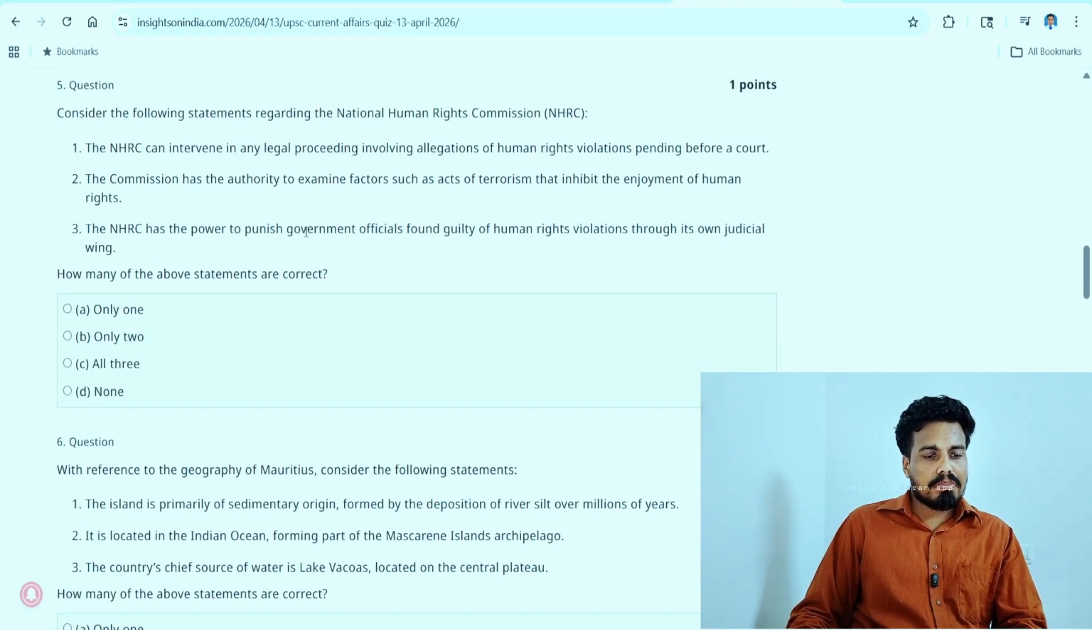NHRC has the power to punish government officials found guilty of, no, no power to punish, because NHRC is described as a toothless tiger. That is, it is a tiger, it has that majestic royalty and everything, but it cannot bite, it cannot kill a prey. So it doesn't have the power to punish the government officials found guilty of human rights violation through its own judicial wing. It cannot. So statement 3 is anyway wrong. Statement 2 can be right only because of the movie knowledge, not from the textbook knowledge.